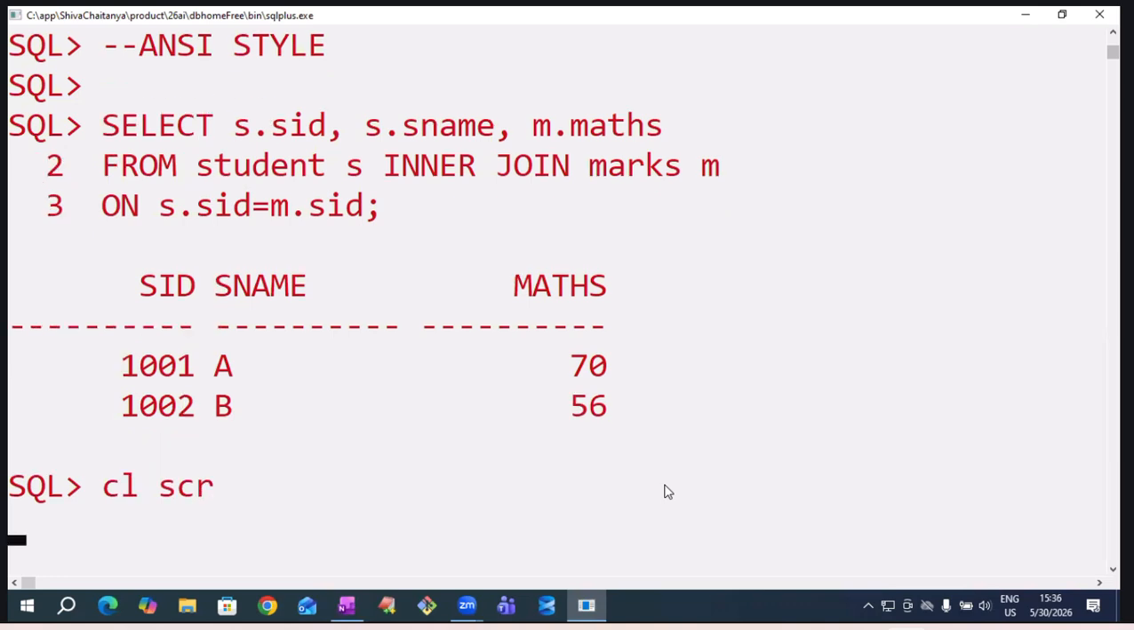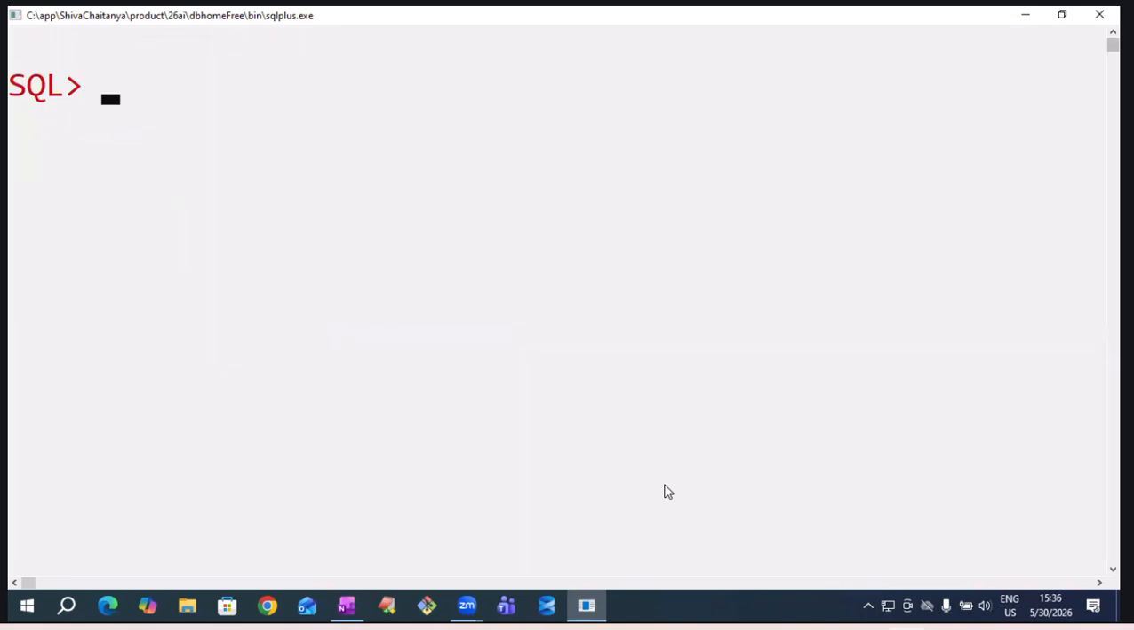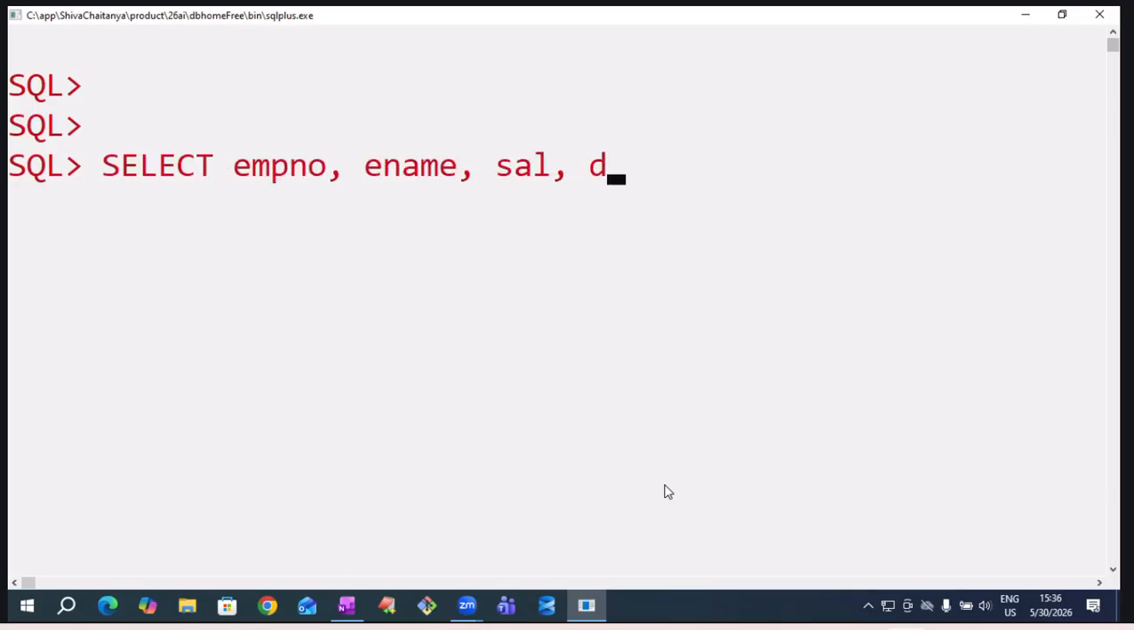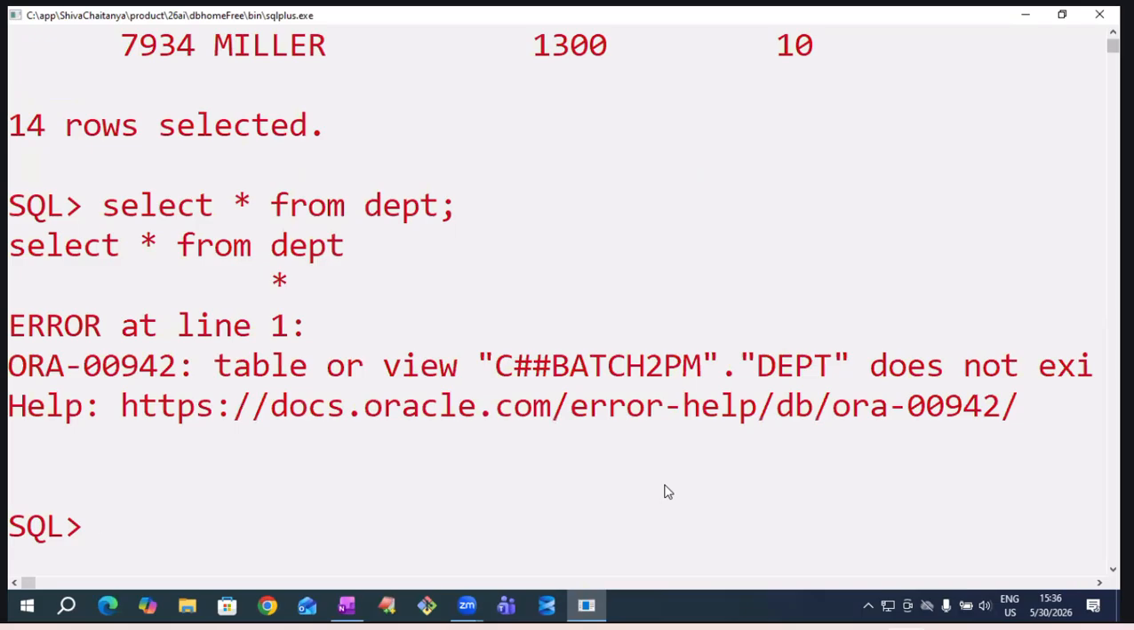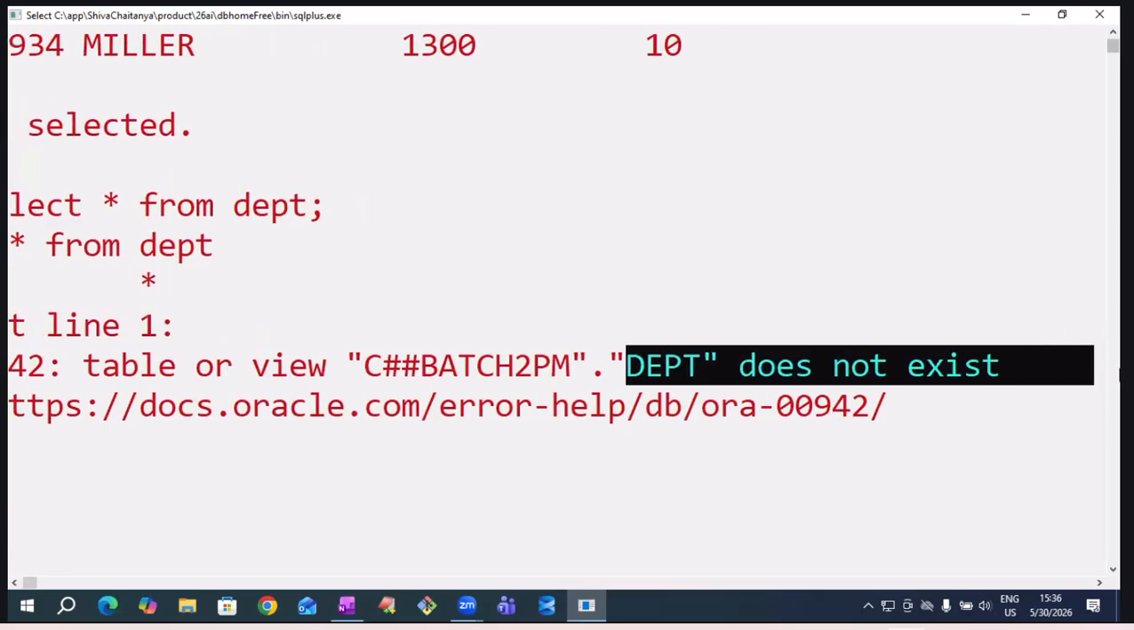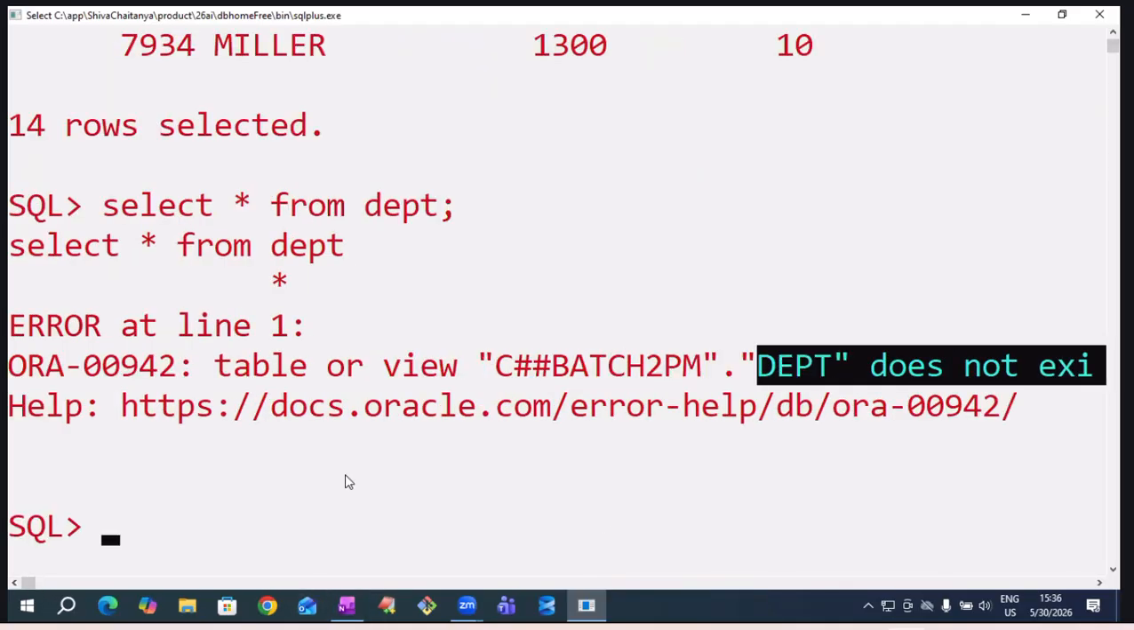Observe here. The EMP table is ready, but there is no department table. Till now we didn't create the department table. Observe, table does not exist. So create a department table now.